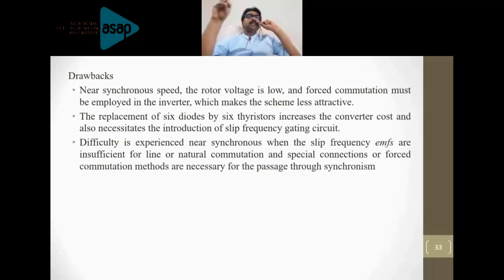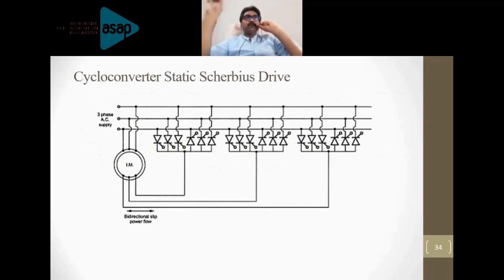Some drawbacks of the Scherbius drive are given here. In the Cramer drive we are supplying power in only one direction, and I repeatedly used one word, line commutated inverter. So control will be easy.